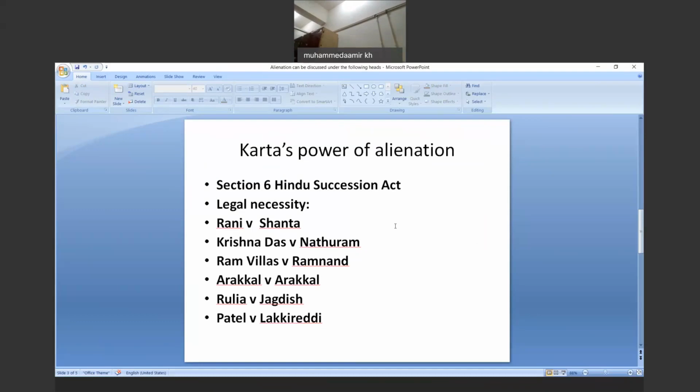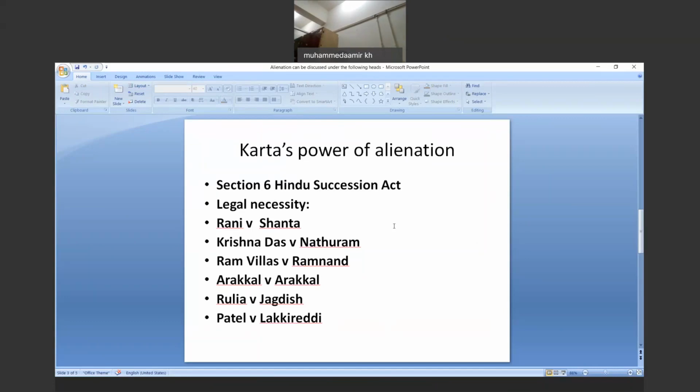Now we are moving towards section 6 of the Hindu Succession Act, and we will try to correlate it with alienation. What is meant by the implication of section 6 of the Hindu Succession Act, what if a co-partner dies leaving behind an heir in terms of the proviso of section 6? Further, can the Karta alienate the female's share in the coparcenary property? The question arises whether the Karta can alienate the female share in the coparcenary property.